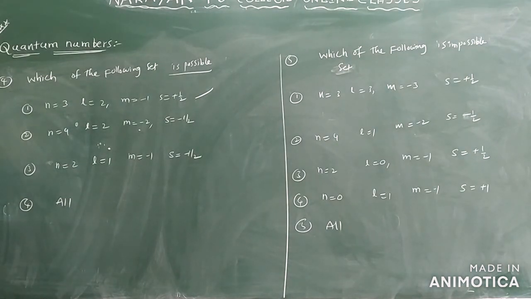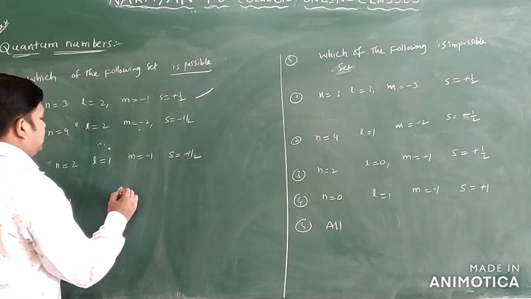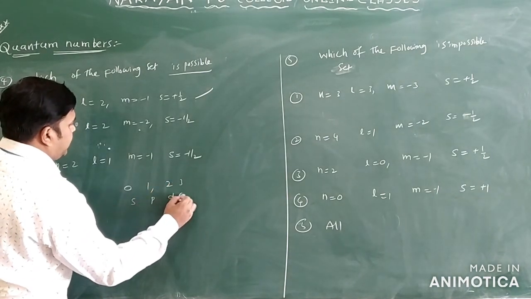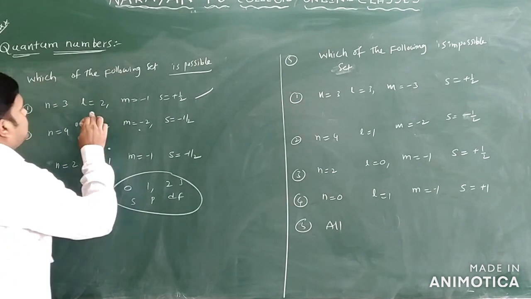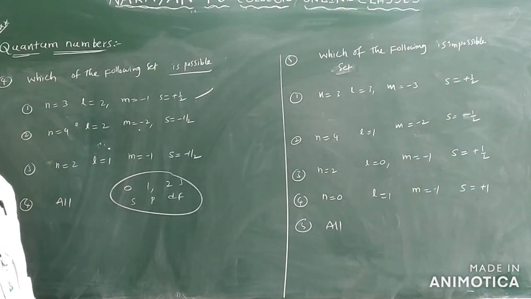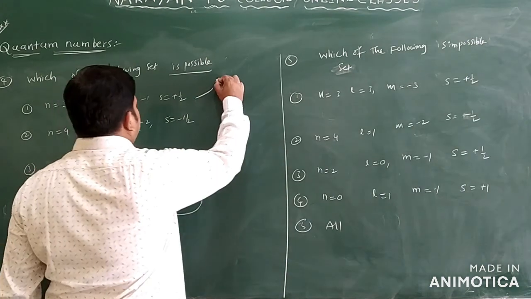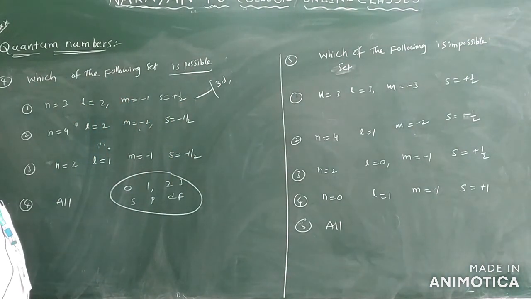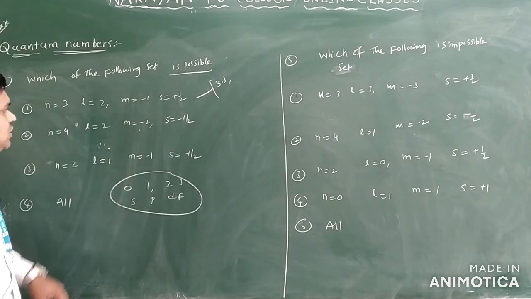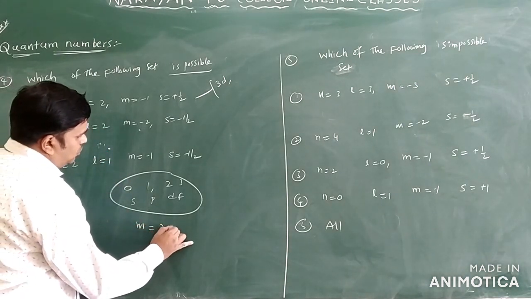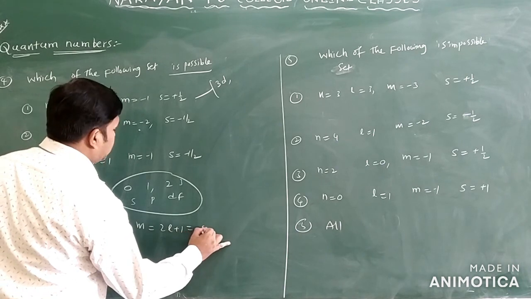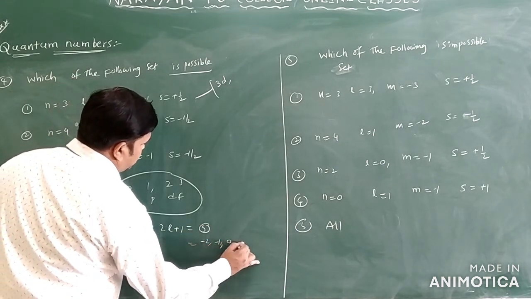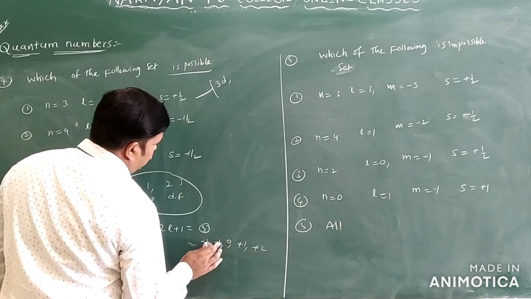And L value 2. Already you know this L value table: 0, 1, 2, 3, this is s, p, d and f. So L equal to 2 means d orbital only. So I will write, this is an orbital notation, this is 3d only. So what are the m values we have? What is the formula we have? The number of m values is 2L plus 1. So 2 into 2 plus 1, 5 values, that is minus 2, minus 1, 0, plus 1 and plus 2. 1, 2, 3, 4, 5.